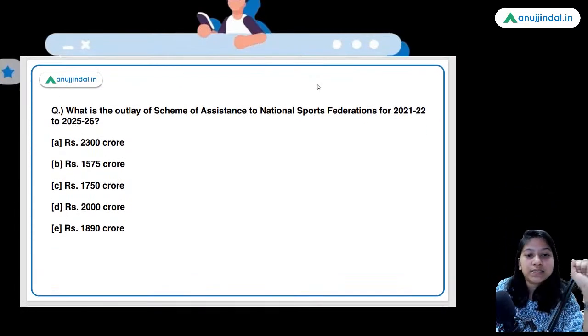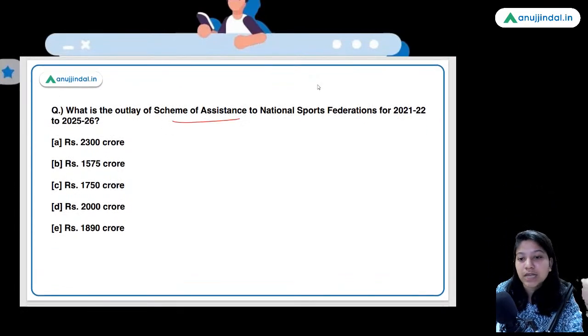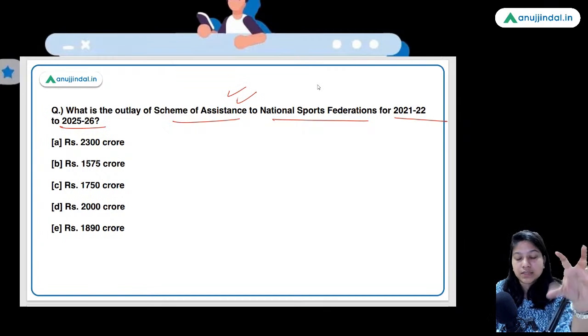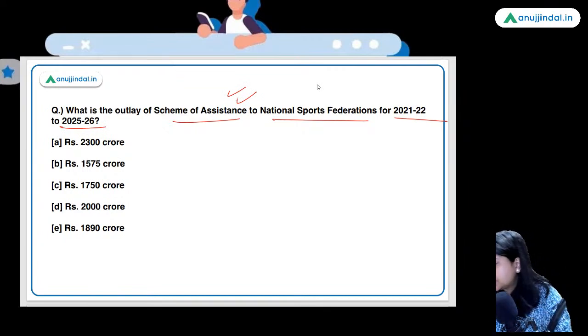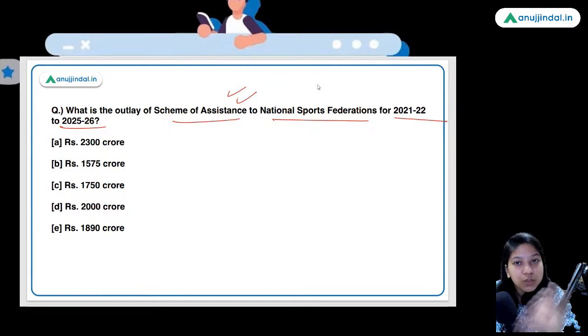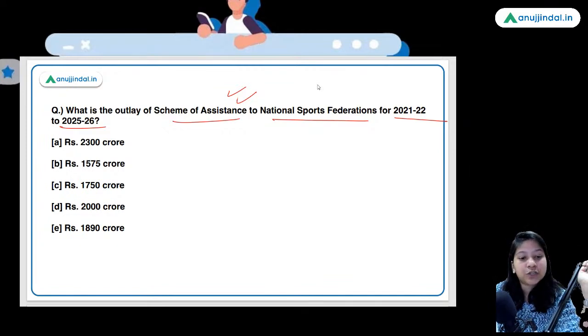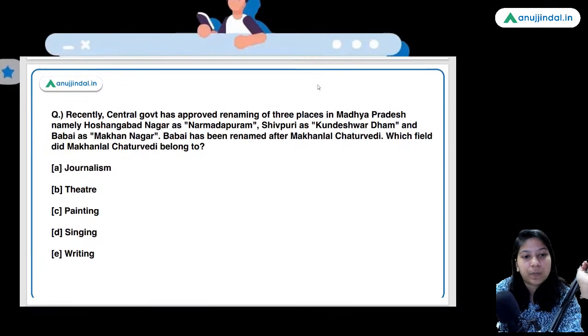Moving ahead, what is the outlay of the scheme of assistance to national sports federations for 2021-22 to 2025-26? What is the outlay of this scheme for this tenure? South Africa, Australia plus UK. These three countries are the hosting countries for this observatory. Now tell me the answer of this question. So here guys, option B, 1575 crores is the right answer.